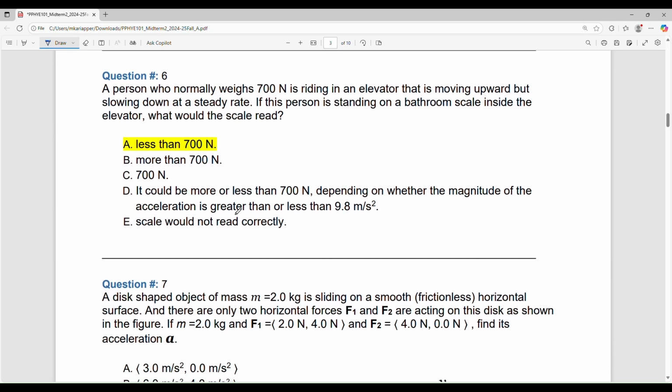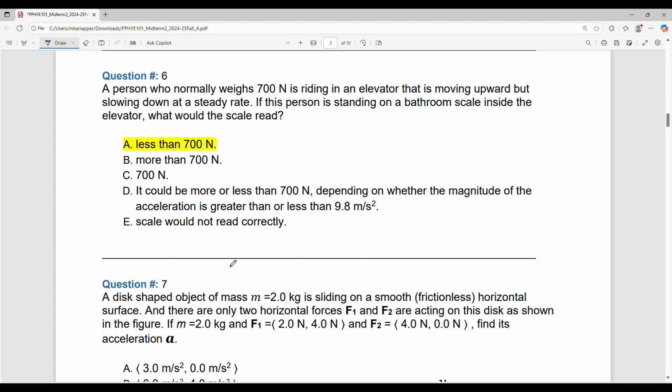Number 6. A person who normally weighs 700 Newton is riding in an elevator that is moving upward but slowing down at a steady rate. If this person is standing on a bathroom scale inside the elevator, what would the scale read?